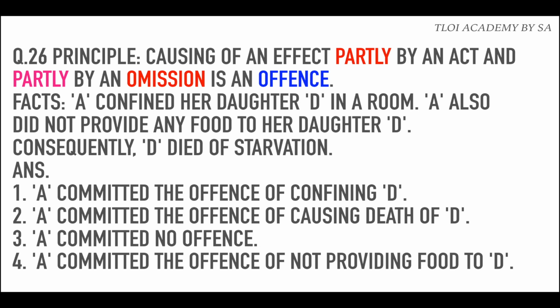So now facts. A confined her daughter D in a room, so she did something. This is partly by an act. A also did not provide any food to her daughter D. What sort of a psycho mother is this? So she did not give her food, so that is an omission. Consequently, D died of starvation. So basically A killed her by locking her in a room plus not giving any food to her, that is an omission, equals the offense of killing or rather causing death of D. Let's come to the options.